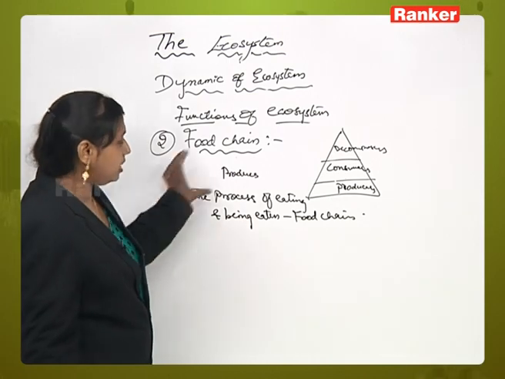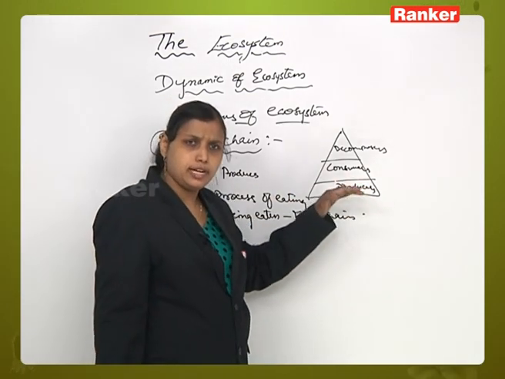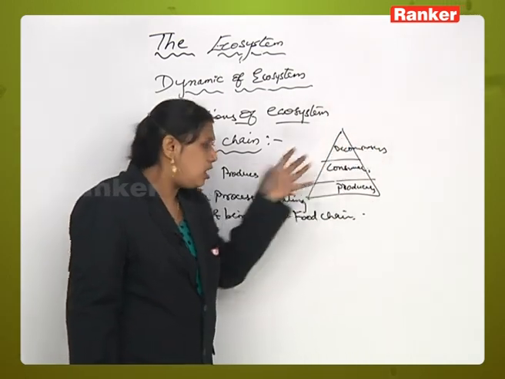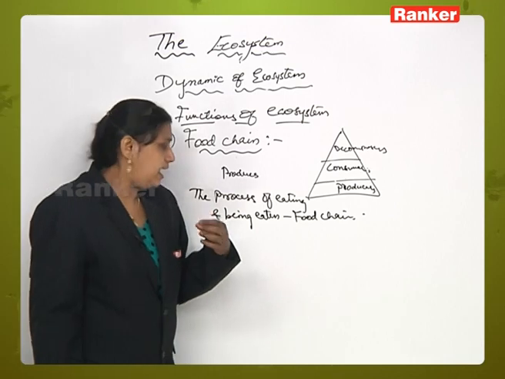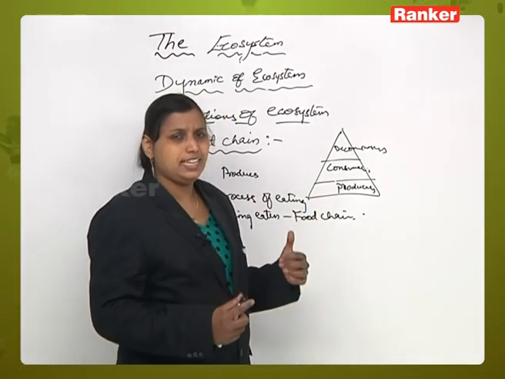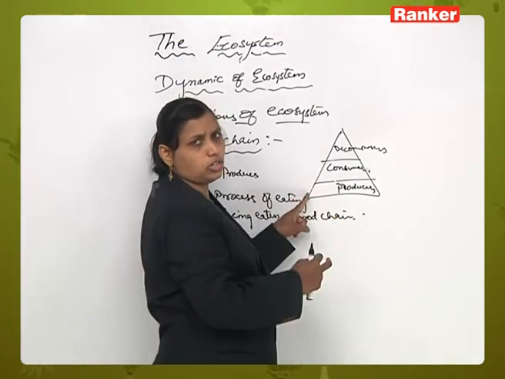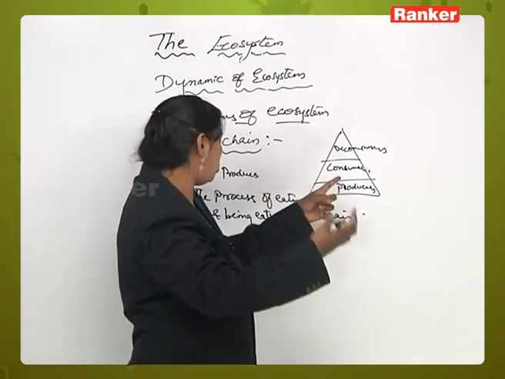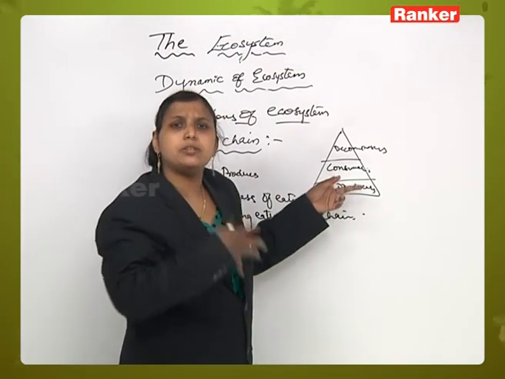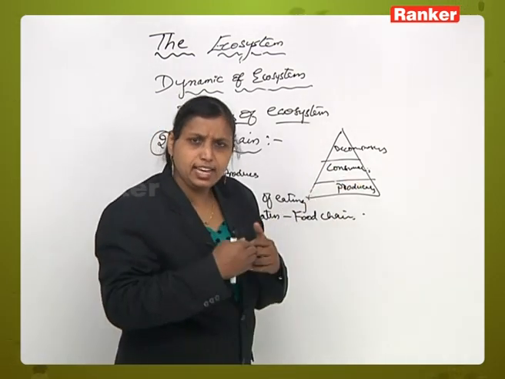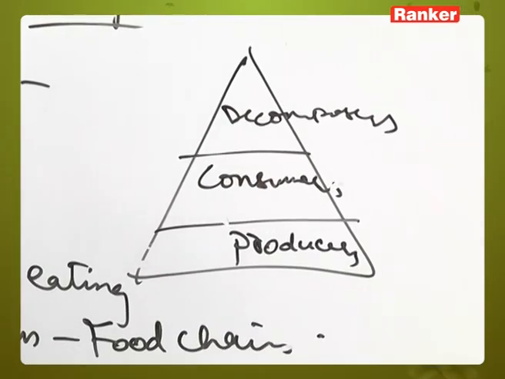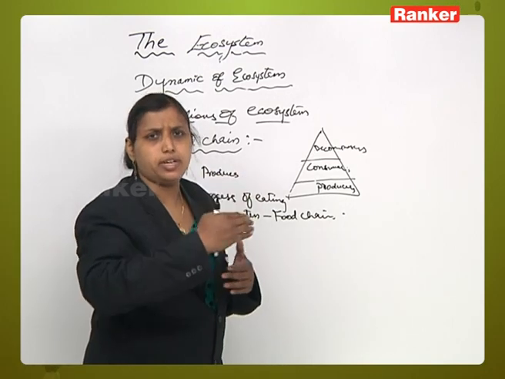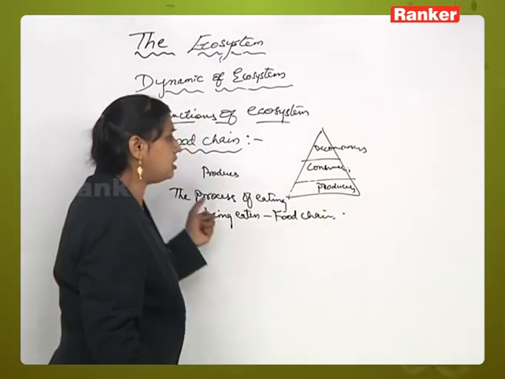It means during the transfer of energy rich food material from one trophic level to another trophic level, there is a continuous process of eating and being eaten. What does it mean, eating and being eaten? Producers are autotrophs; they take solar energy and prepare food material. When it comes to consumers, consumers eat producers. So eating and being eaten by other organisms, and in the same process the transfer of food energy occurs simultaneously. This process is called the food chain.